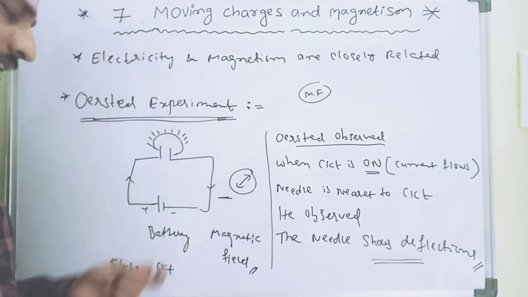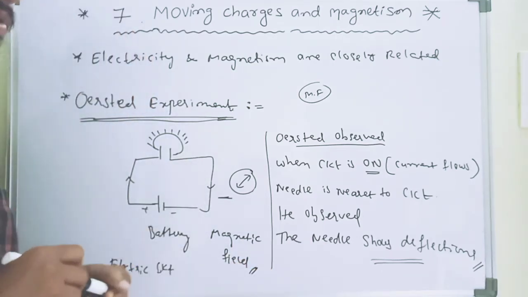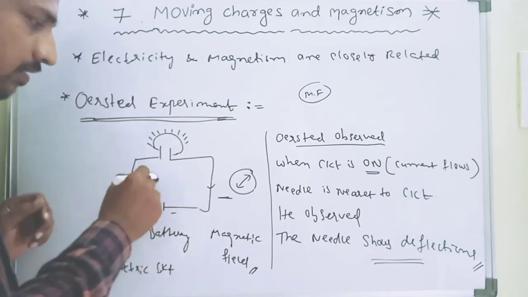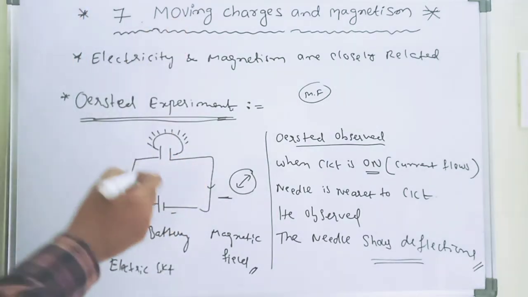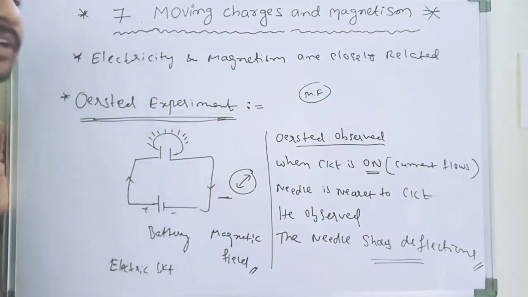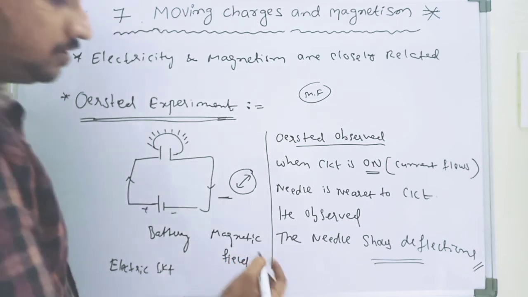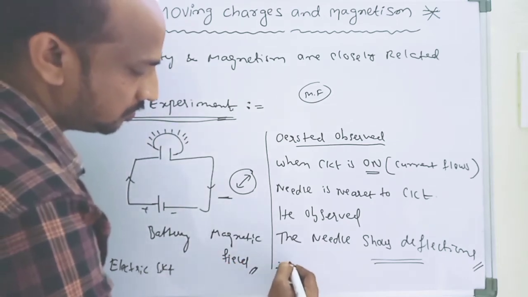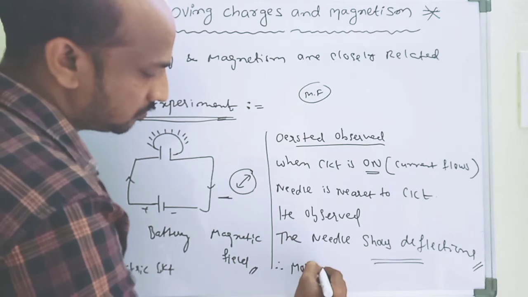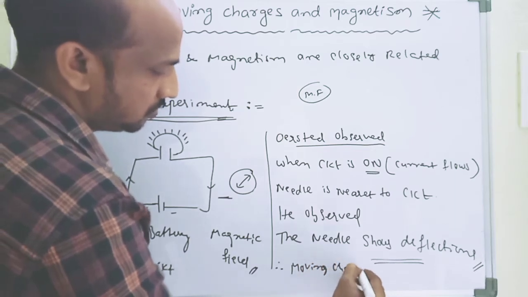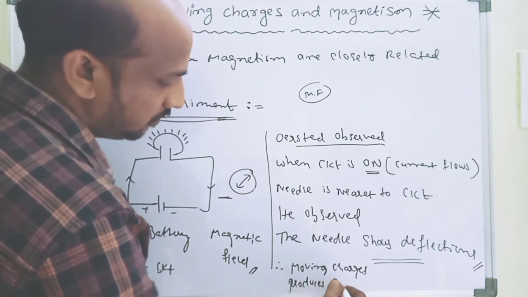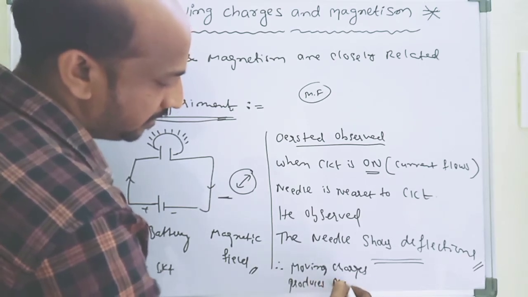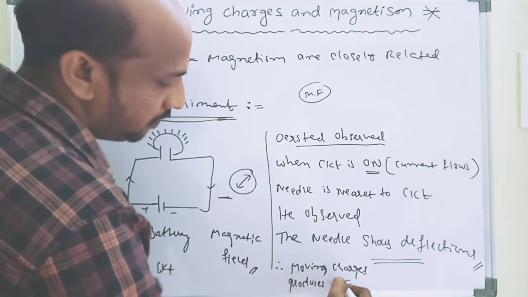That means there is a magnetic field in the electric circuit. How? Here these charges, which charges? Moving charges. These moving charges produce an electric field. So what is the conclusion? Moving charges produce a magnetic field.